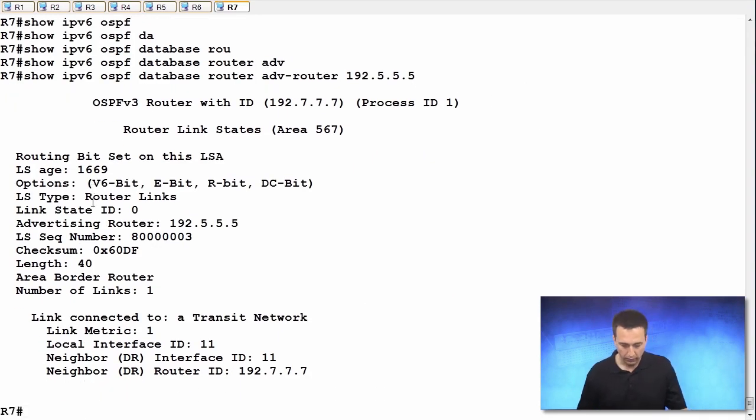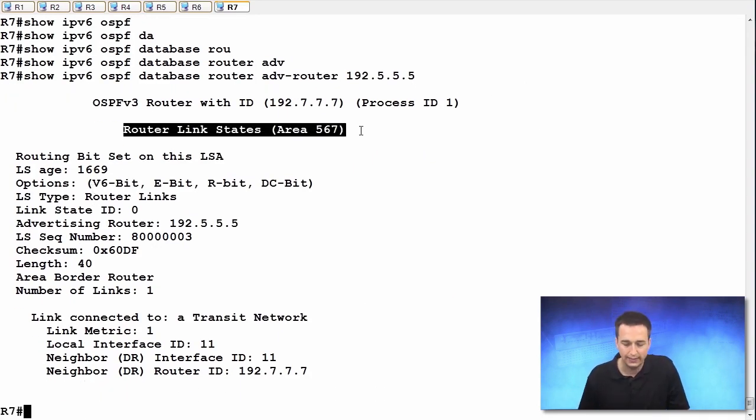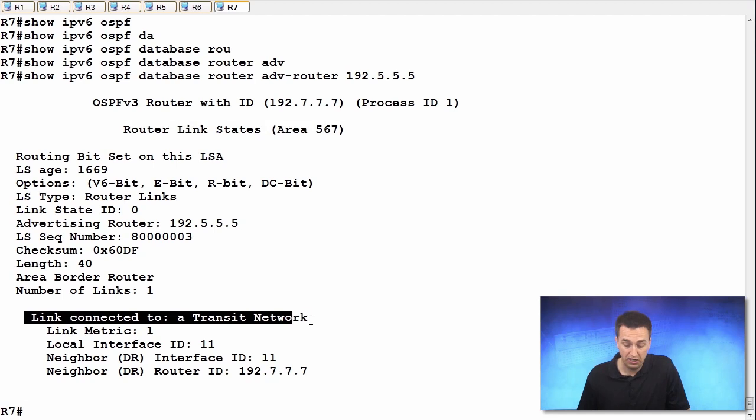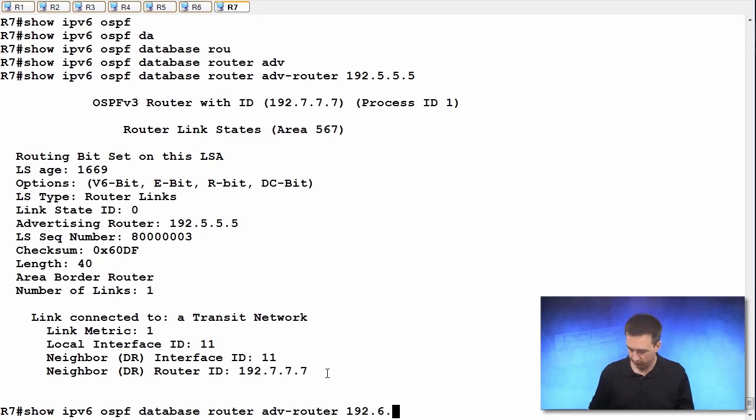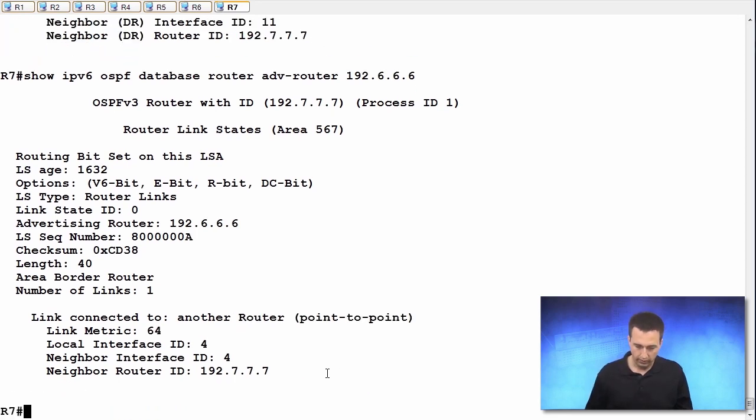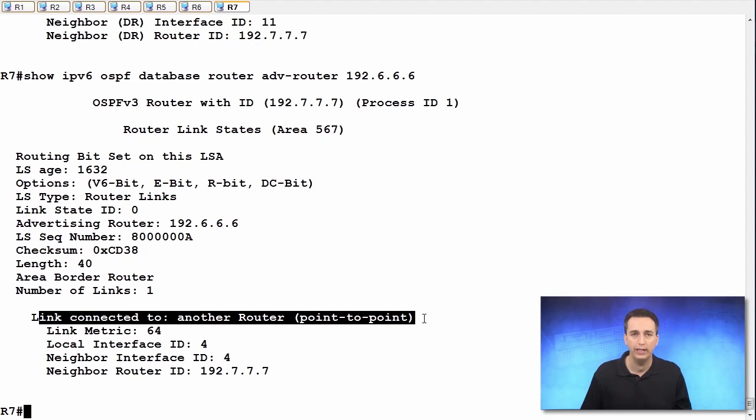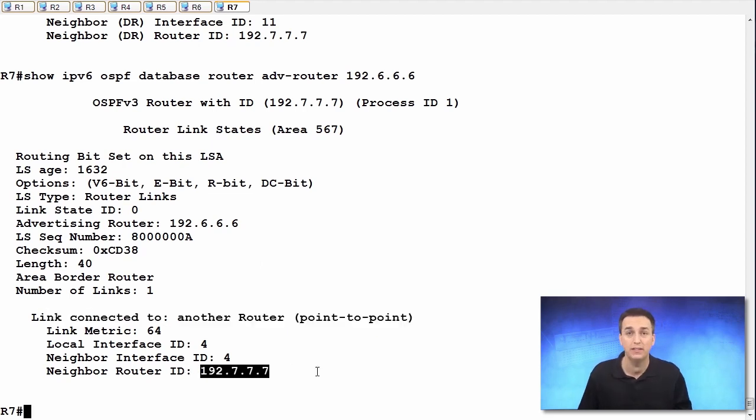And when we look at it, what does it say? It says for area 567, I'm connected to a transit network. And this is the neighbor, and it happens to be the designated router, and its router ID is 192.7.7.7. Let's look at the one that R6 sent us. R6 is saying, this is me, and I'm connected up to this router over a point-to-point link of 192.7.7.7.